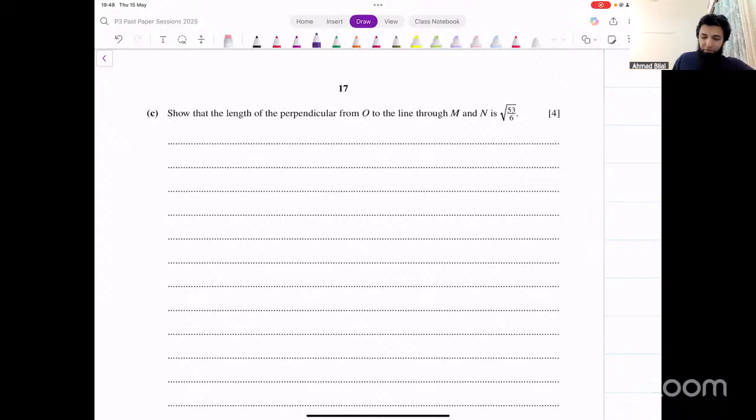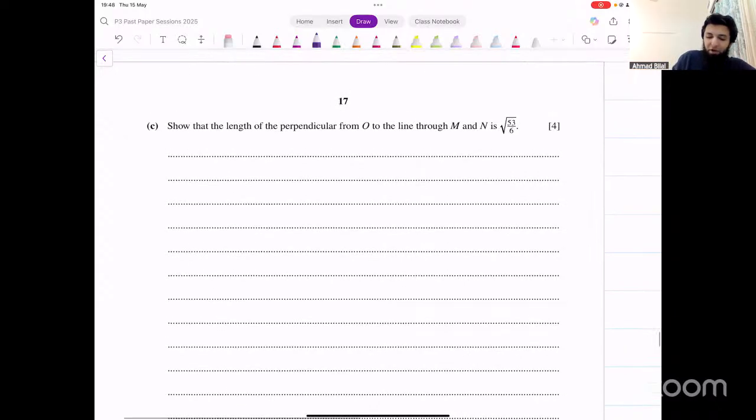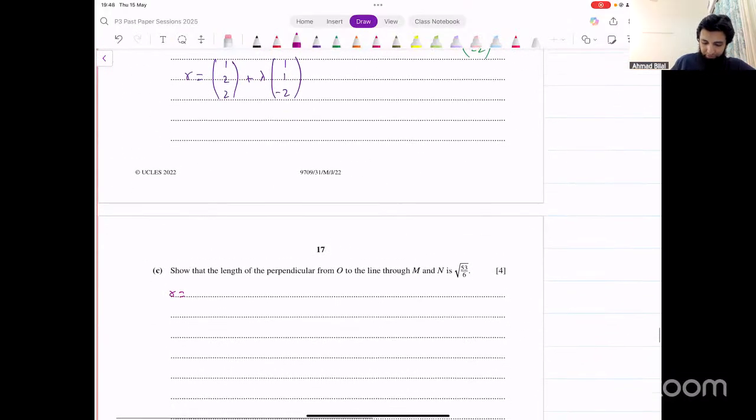How would we do this? We've got a perpendicular coming from O to the line through M and N. We've got the equation of the line, and the equation of the line looks like this: r equals (1, 2, 2) plus lambda (1, 1, minus 2). That's the equation of the line.